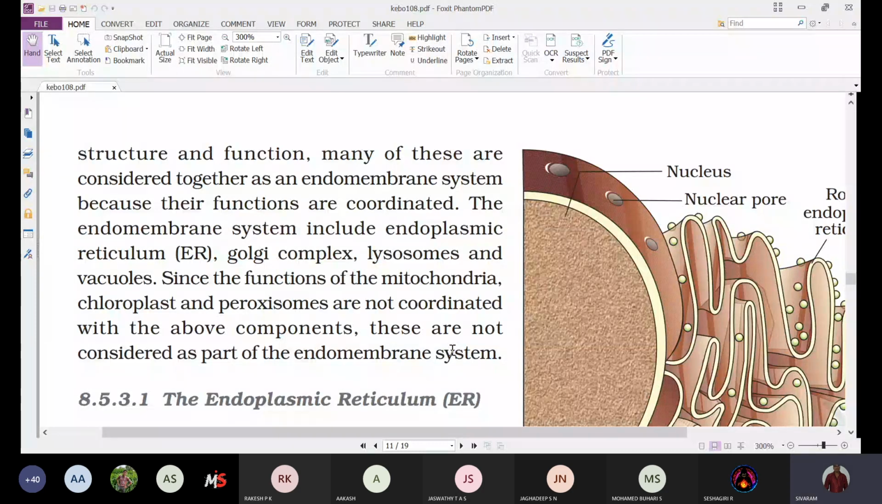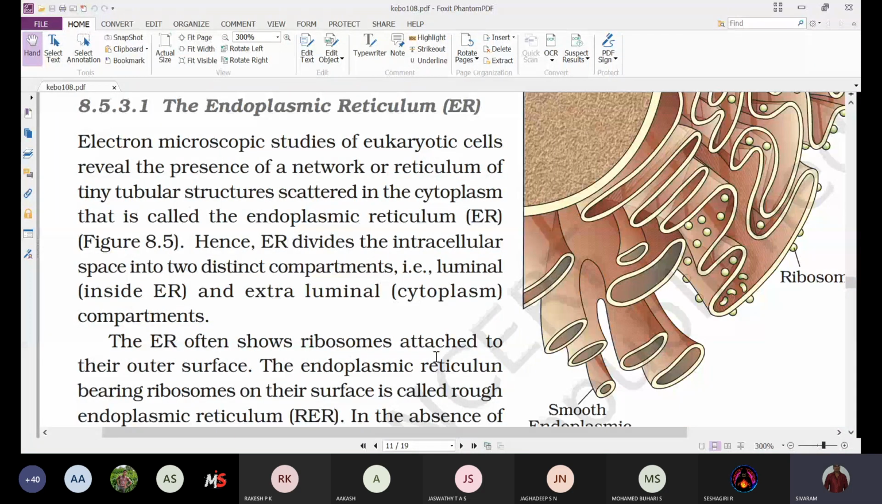But the functions carried out by the endoplasmic reticulum are interlinked with the Golgi complex, lysosomes, and vacuoles. That's why the functions of these cell organelles are interlinked and coordinated, and they were placed under the endomembrane system. So we'll discuss the cell organelles that form part of the endomembrane system. The first one is the endoplasmic reticulum.